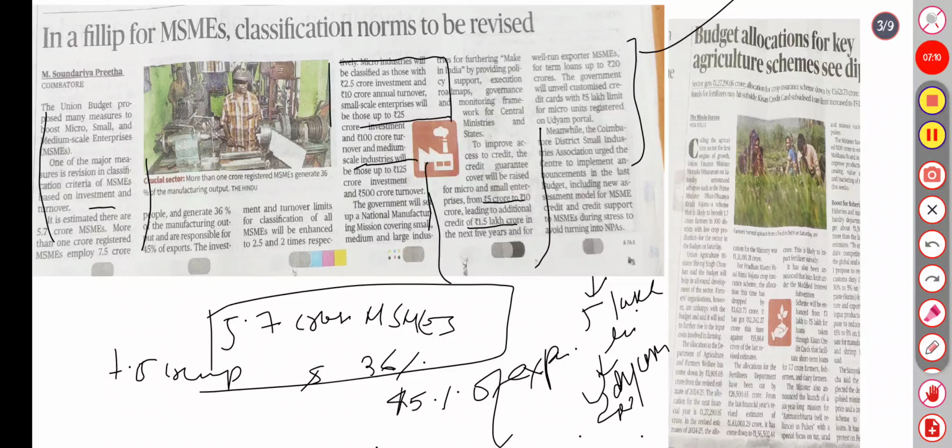So the budget allocation for key agriculture schemes. Here the Union Finance Minister said the Krishi Yojana scheme is likely to cover 1.7 crore farmers in 100 districts. Shivraj Singh Chauhan said it helped in the all-round development of the organization, and allocations for the Department of Agriculture and Farmers Welfare are 905 crore from the revised estimates.